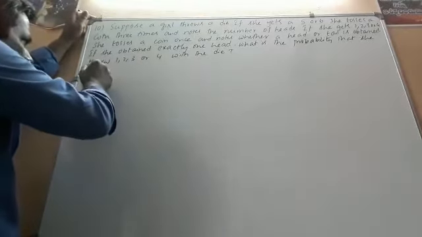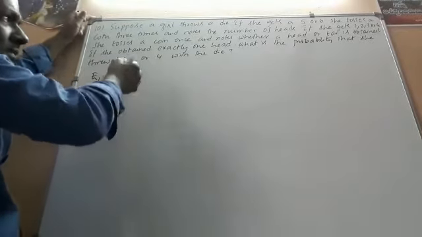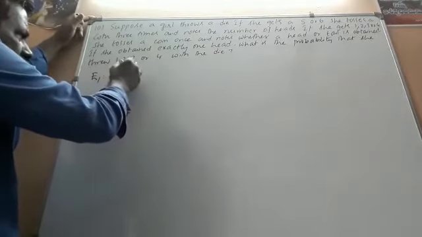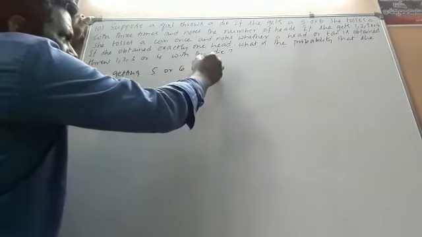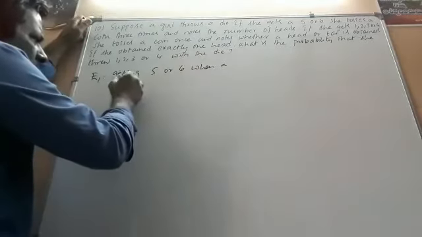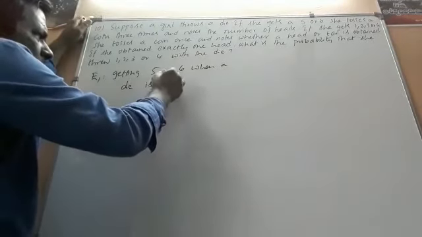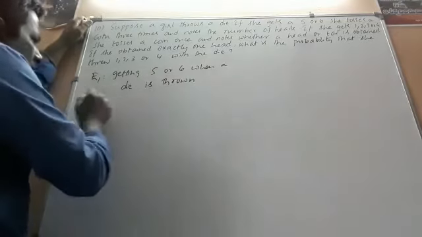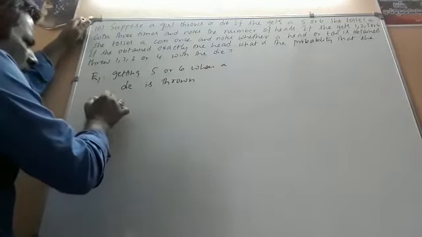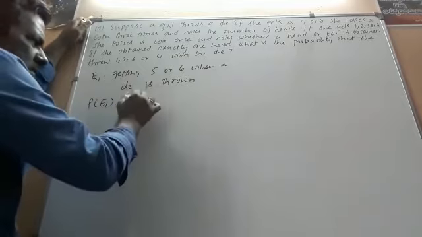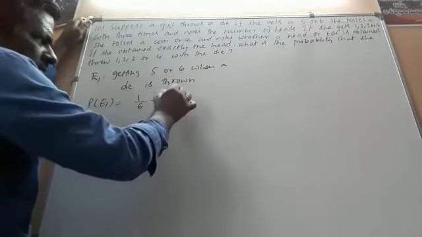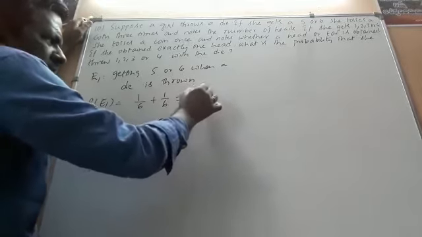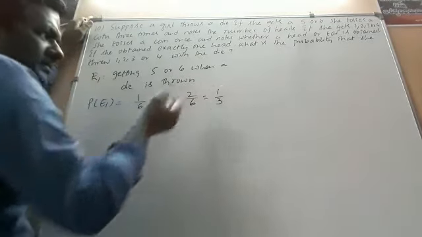as follows. Let E1 be the event of getting 5 or 6 when a die is thrown. What is the probability of E1? Probability of getting 5 is 1 by 6 plus getting 6 is also 1 by 6. So this is equal to 2 by 6, which is equal to 1 by 3.